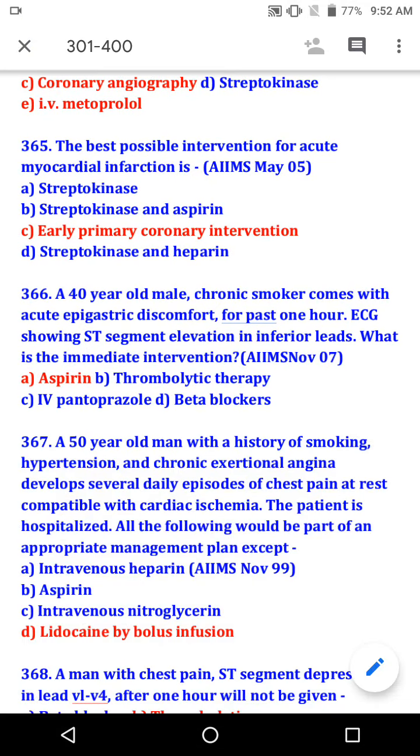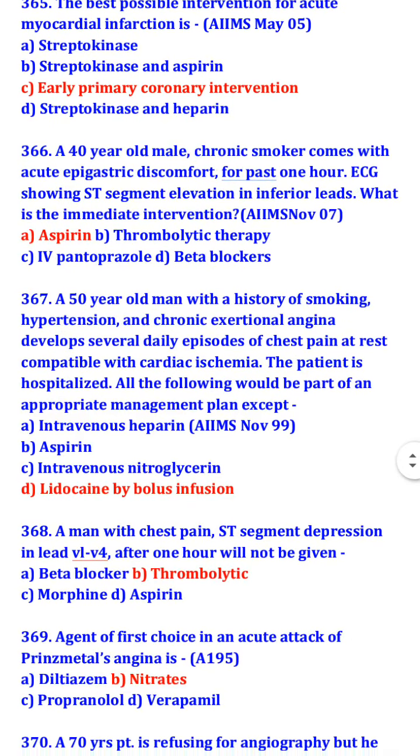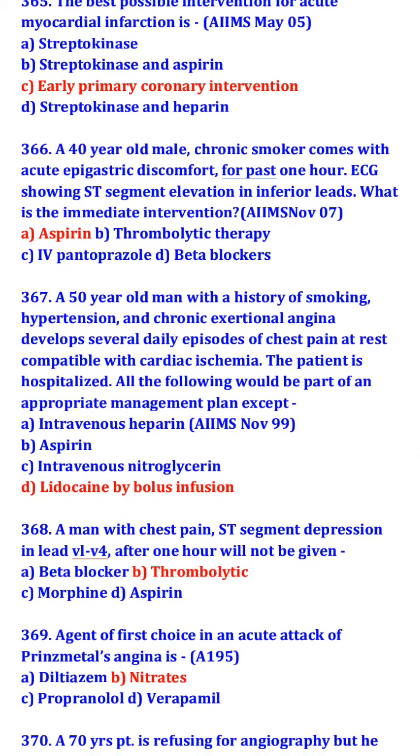A 40-year-old male chronic smoker comes with acute epigastric discomfort for the past 1 hour. ECG shows ST segment elevation in inferior leads. What is the immediate intervention? Aspirin.